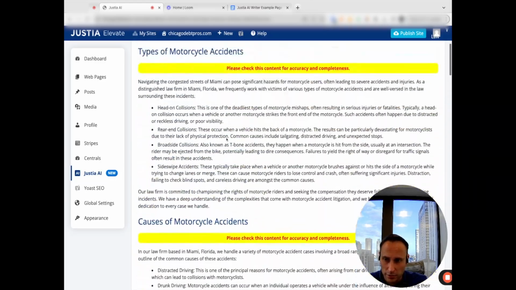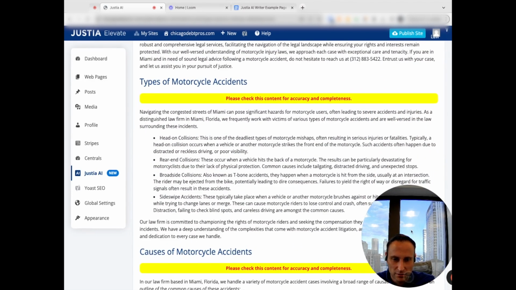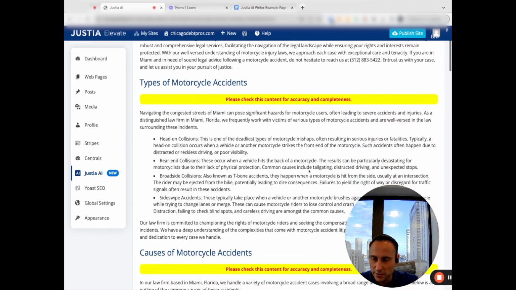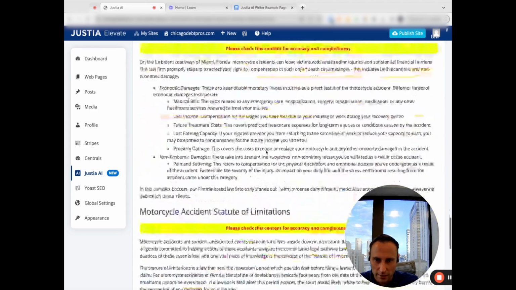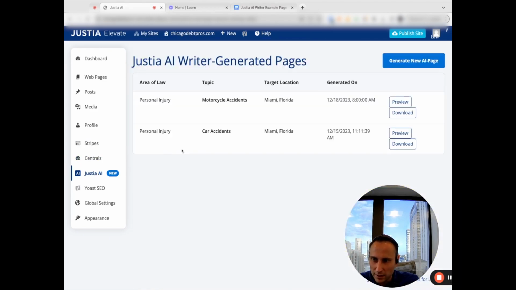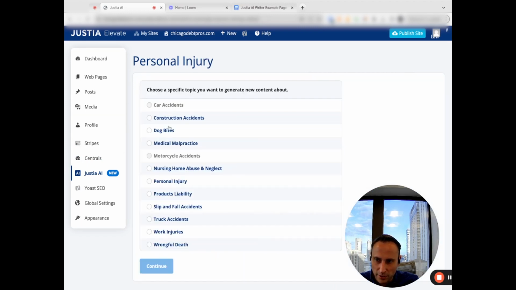Is it better or worse than other AI writers? I'd say relatively on the same level. I will export this content and add it in the video so you can read it yourself and see what you think about it. What I liked a lot is this: area of law, personal injury. If I want to create a new page within personal injury, I'm not going to be able to rewrite the ones I already created. So that's nice. It gives you the core personal injury practice area pages you should have.